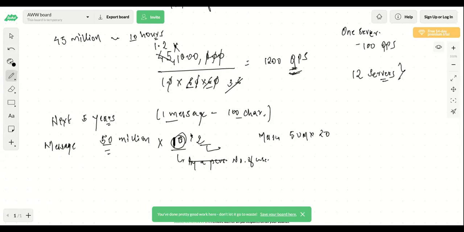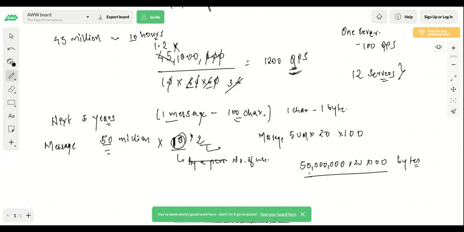Now, what is the cost of storing one message? It is around 100 characters. So we'll do into 100. So this will become 50 million into 20 into 100, and this is for 1 day, correct? And now if I take the memory, these will be the number of bytes, because 100 characters and 1 character is of 1 byte, correct? So this will become these many bytes.